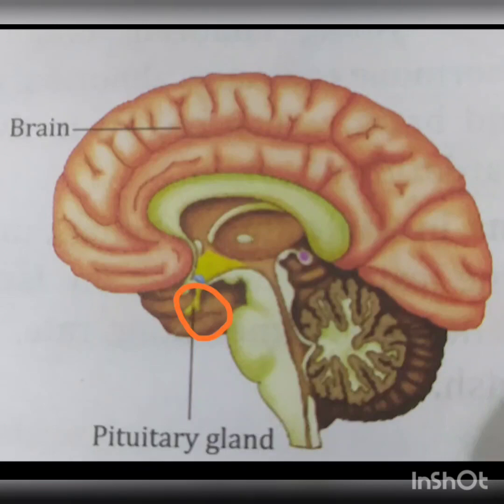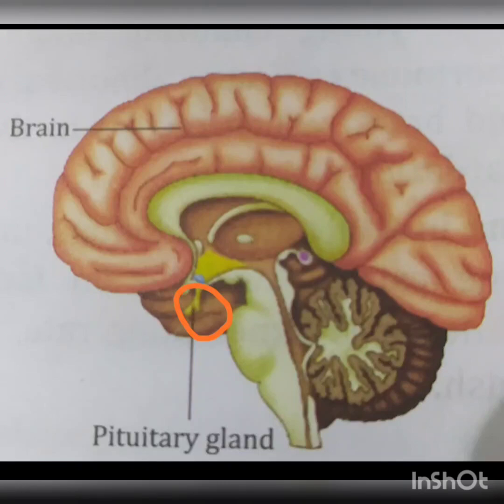It secretes the growth hormone, which controls the growth of the body. In some children, the pituitary gland releases too much or too little growth hormone. The undersecretion of growth hormone causes dwarfism, in which a person becomes a dwarf or short in height, and oversecretion causes gigantism, which makes the person very tall.